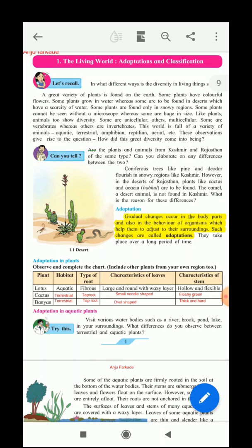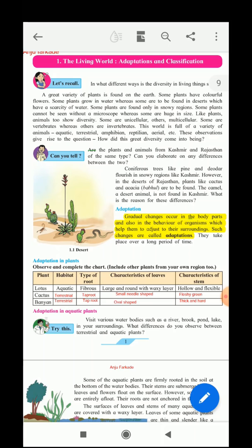Slowly the changes occur in the structure of the plants and animals as there are changes in the surroundings, and accordingly the behavior of the animals also changes. These gradual changes, which take thousands or millions of years, are called adaptation.